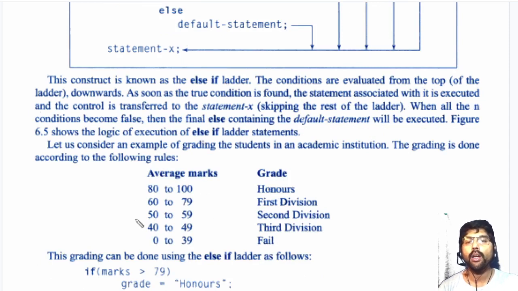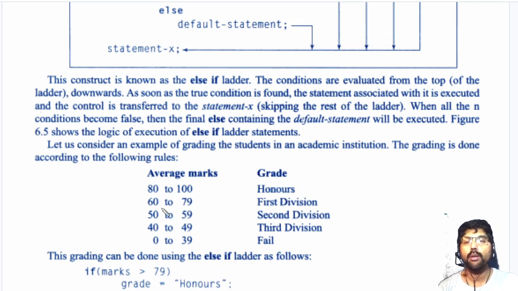Now I already have the average marks of a student, and I have to give a grade depending on his average marks. Imagine I don't know what average marks the student actually got, so I put some conditions here. If the student got 80 or more, that means more than 79, he gets the grade honor, like a distinction.